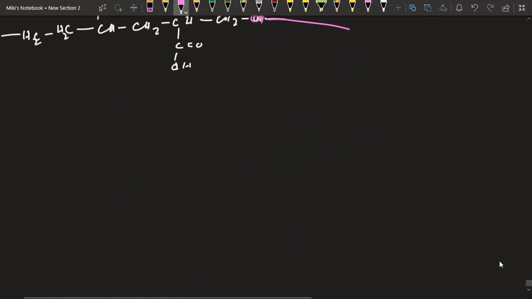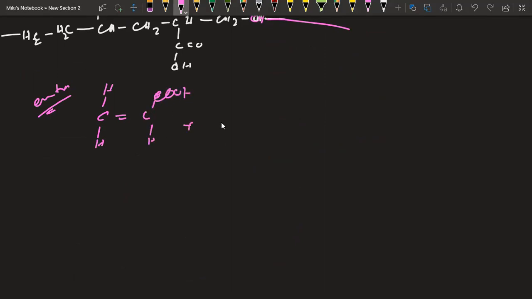Now, one thing to mention is, let's say we have this molecule. This is extra information. So this molecule, let's say we have this carboxylic acid here. And let's say we have another molecule which is just a salt of the carboxylic acid.